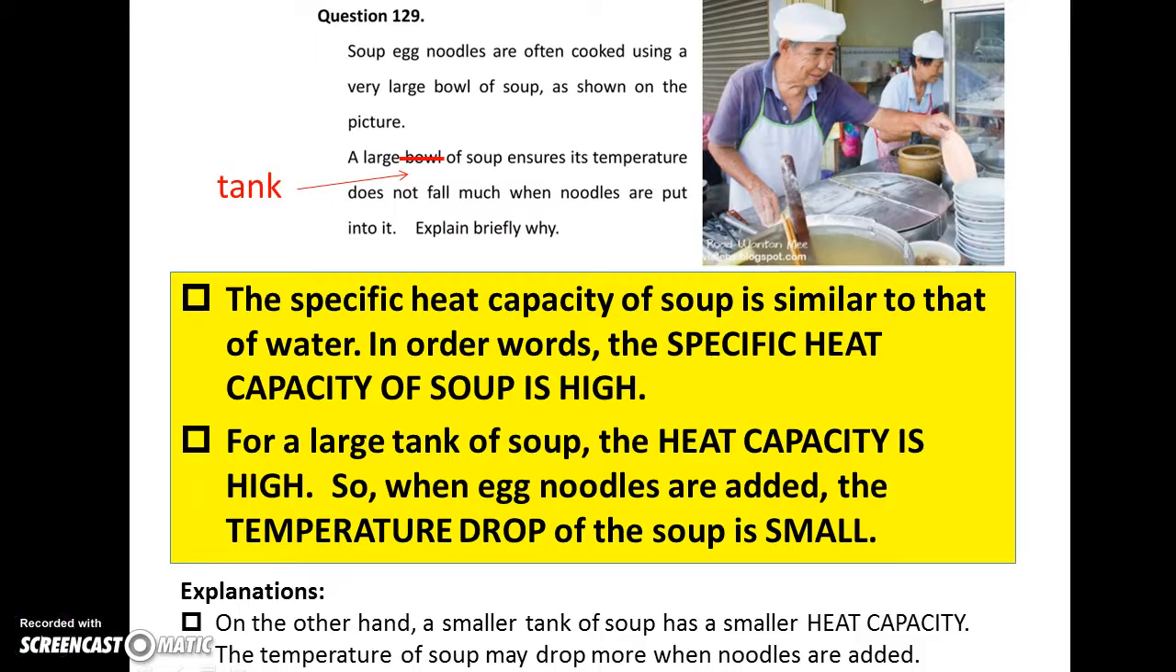Question 129. This is a large tank of soup. First, the specific heat capacity of soup is similar to water, which is high. And then this is a large tank of soup. That means the mass of soup is also large. It will make the heat capacity of soup very high. When noodles are added, the temperature drop of the soup would be very small.